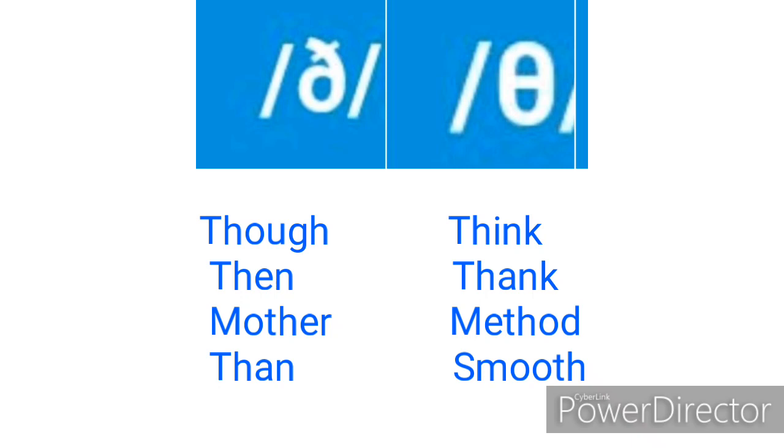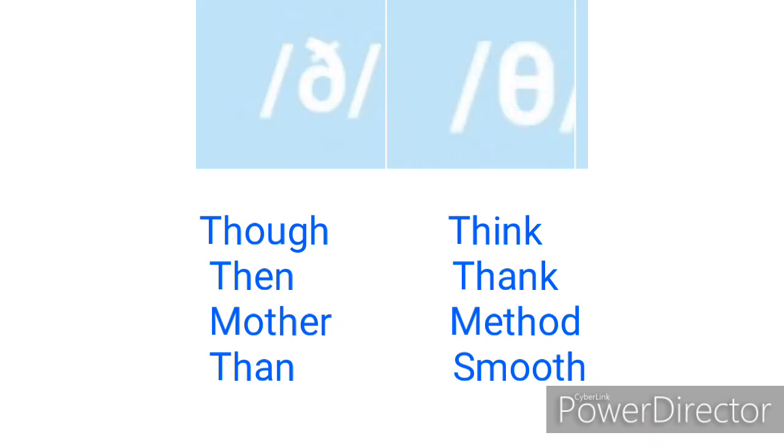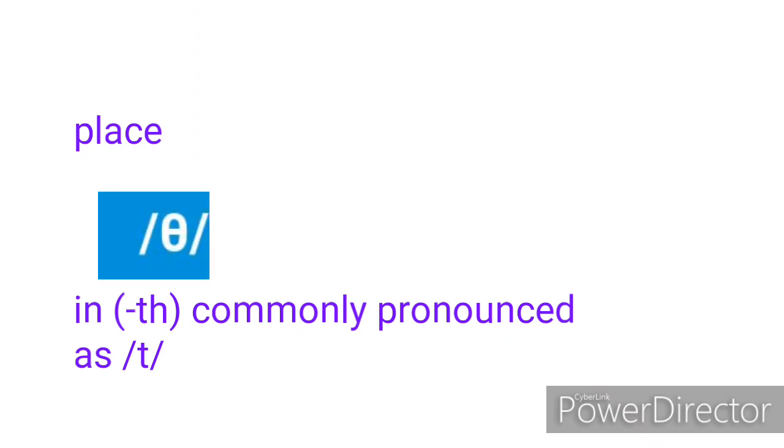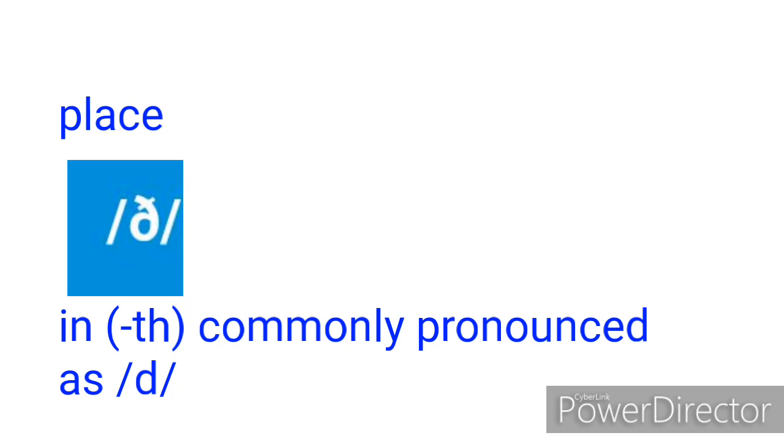For example, a Nigerian or an African will pronounce the word think as tink, and the word then as den. He will pronounce the word method as metod, and the word mother as moda. So the trick is for you to place the F in the TH that is commonly pronounced as T, and place V in the TH that is commonly pronounced as D.